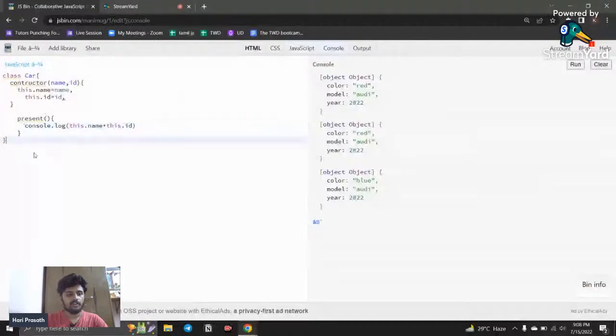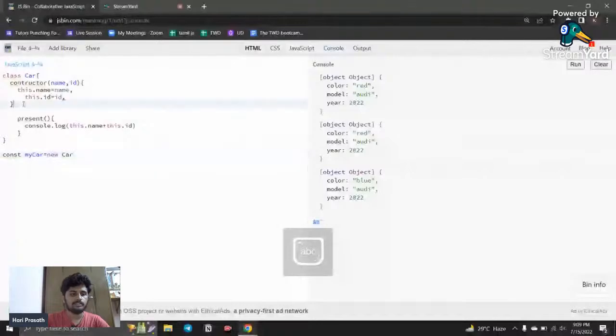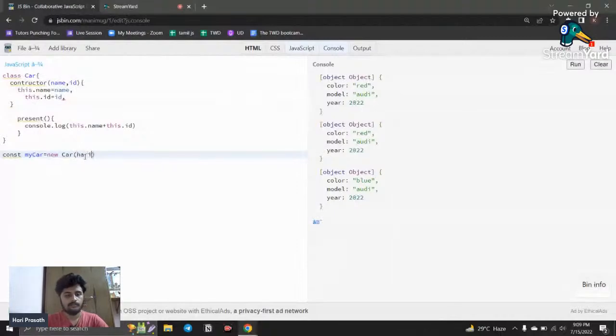Okay, so if I call it, it is going to create an object for me. If I call const myCar, using new with the class, this is a blueprint, these are all our properties, and this is going to be a method. I want to call the name like Hari, and consider the id as an age.